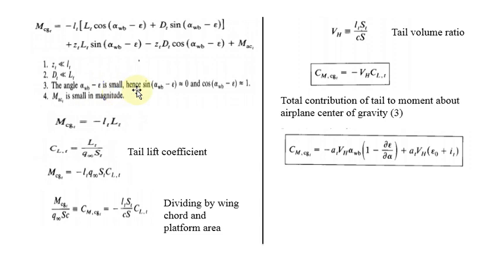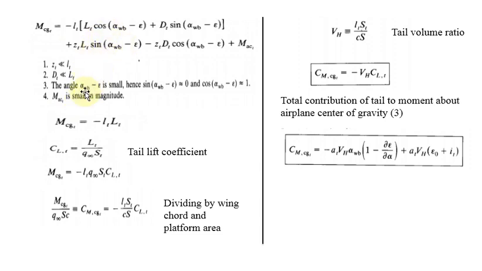Okay, that we are also going to omit. The cos value will be equal to 0 and the other cos value is going to be 1. Then you are going to implement this equation. Similarly, the moment about the center of gravity is of very small magnitude, that is also going to be omitted. So we are going to substitute the simplification in the above equation.